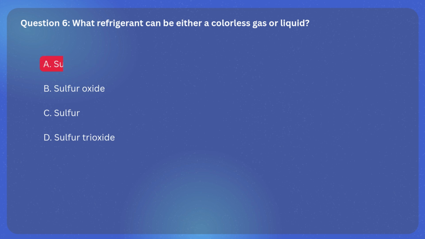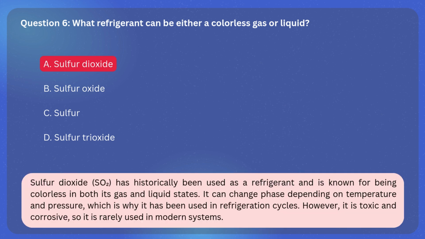The correct answer is A, sulfur dioxide. Explanation: sulfur dioxide, SO2, has historically been used as a refrigerant and is known for being colorless in both its gas and liquid states. It can change phase depending on temperature and pressure, which is why it has been used in refrigeration cycles. However, it is toxic and corrosive, so it is rarely used in modern systems.